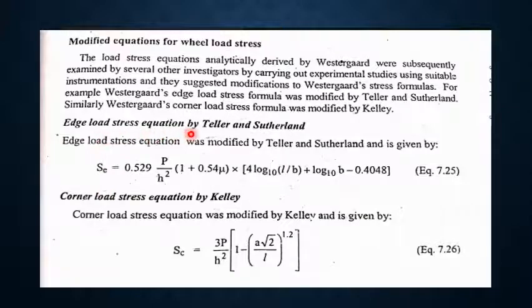So the edge load stress equation by Taylor and Sutherland is given by S is equal to 0.529 P divided by h square into 1 plus 0.54 mu into 4 log 10 to the base L by B plus log 10 B minus 0.4048. And another modified equation for corner load stress SC is 3P by h square into 1 minus A root 2 divided by L raised to 1.2.